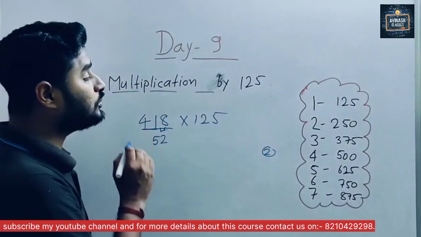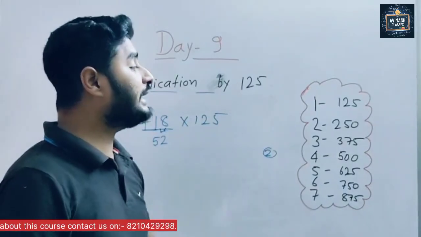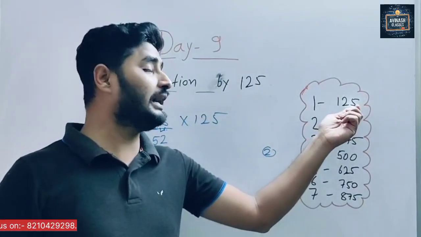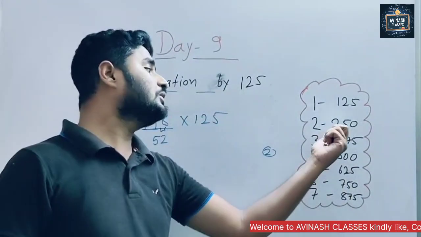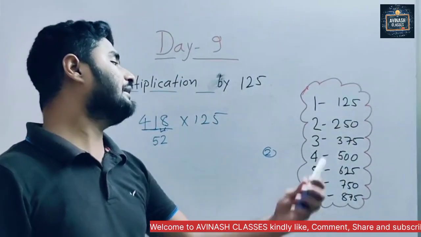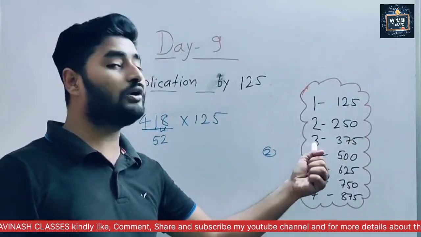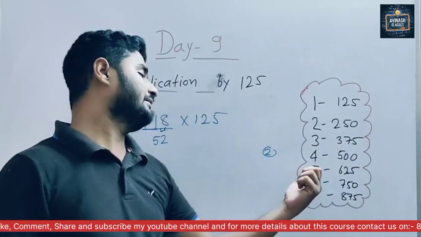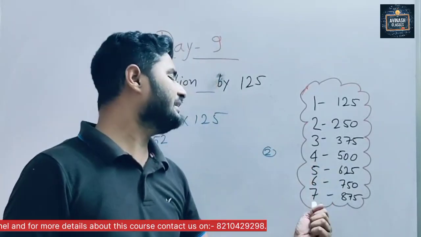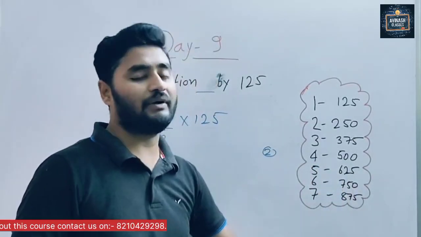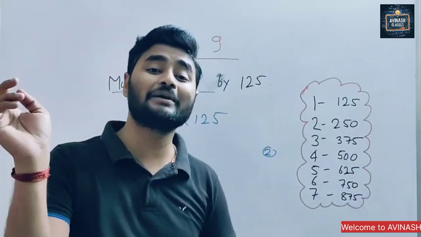So we write 52, and here everyone please write down this one. When we get remainder 1, in the last what do we add? 125. When we get remainder 2, we add 250. Remainder 3, we add 375. Remainder 4, 500. Remainder 5, 625. Remainder 6, 750. Remainder 7, 875. Sir, what happens when remainder 8 comes? No, remainder 8 will not come.